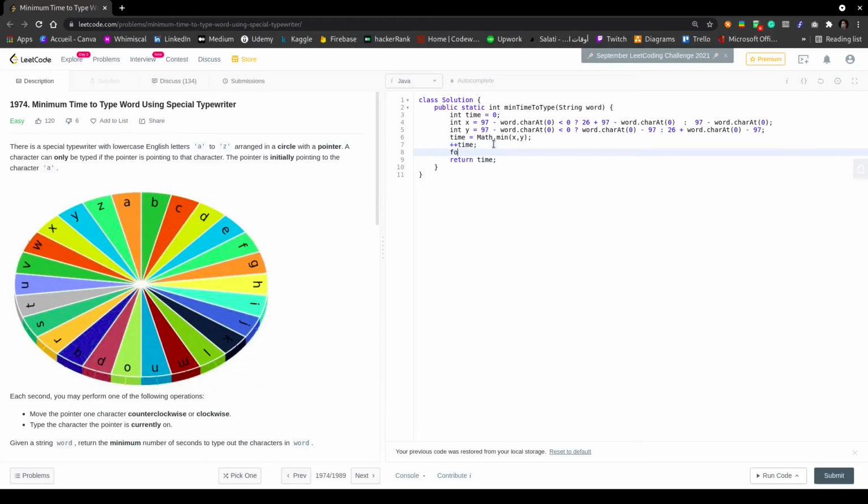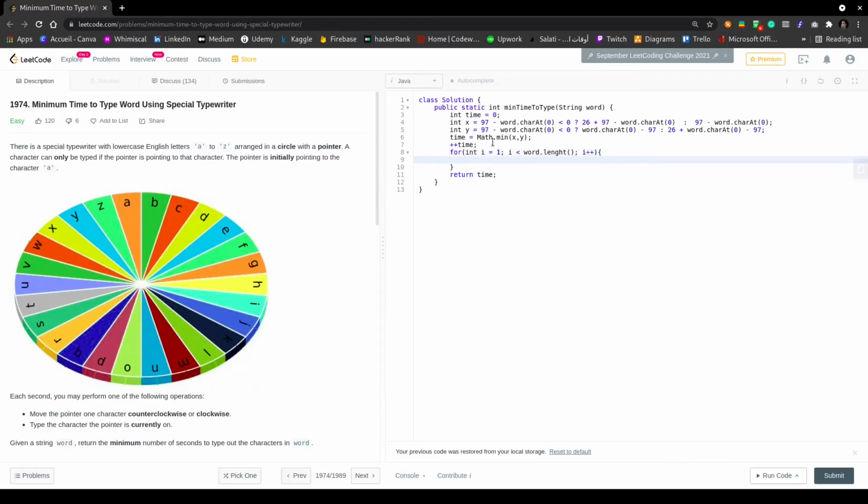Now the next thing that's going to happen is that I'm going to define a for loop. This for loop will start this time from 1, and it will stop at word.length, and next i++. And here we go.